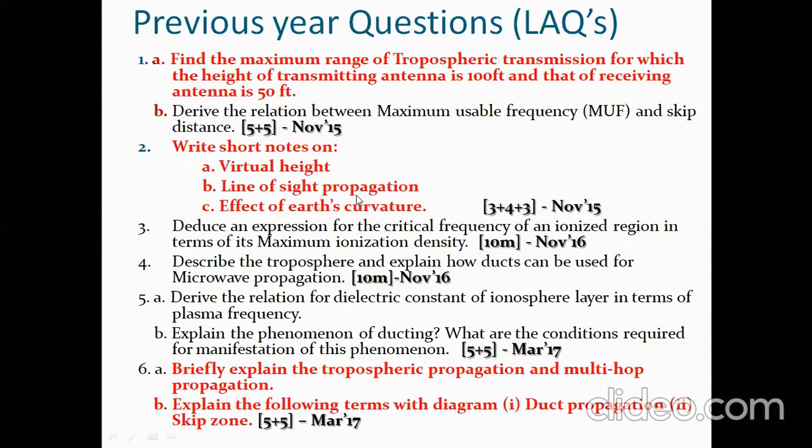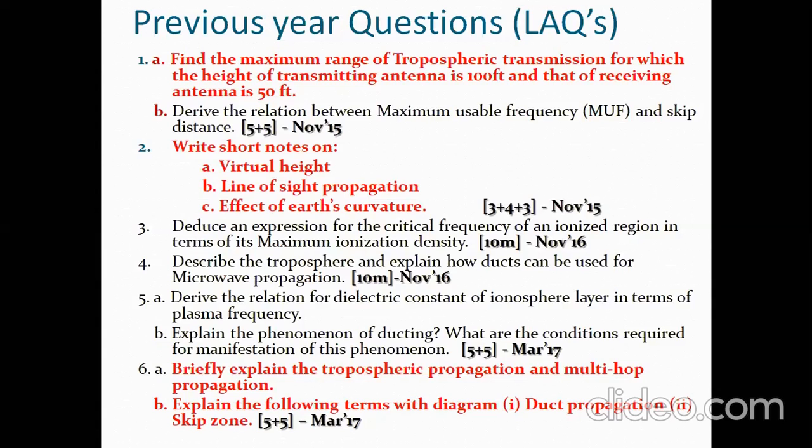It should be line of sight, so we are able to see the flight from the ground surface. We can transmit a signal to it and receive the signal in the same way. If you can see the same flight from 15 kilometers apart, the 15 kilometers on the ground surface is called line of sight propagation.